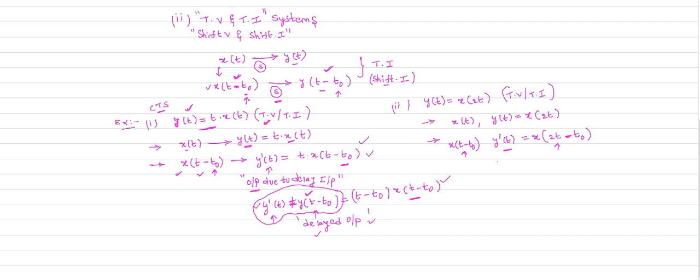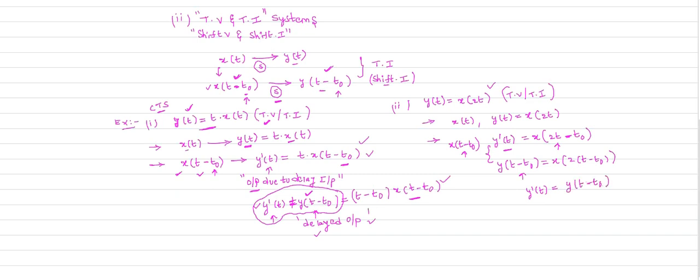Next, you calculate the delayed output. What is the delayed output? Y of t minus t naught. So wherever t is there in the given expression, you need to substitute t by t minus t naught. Now you observe the two equations. Is y dash of t equal to y of t minus t naught or not?